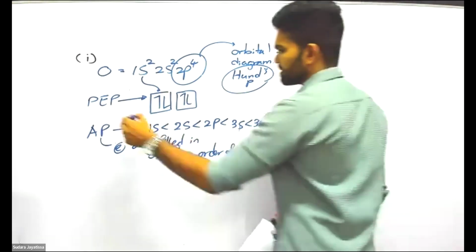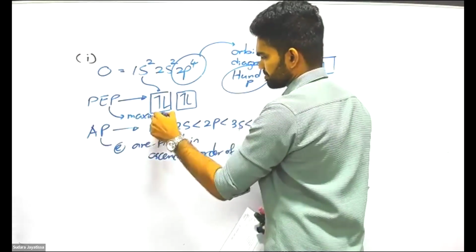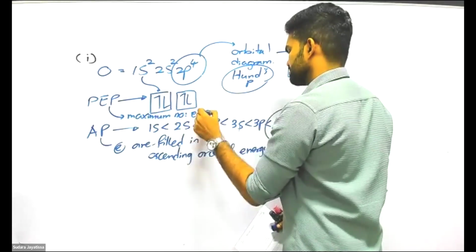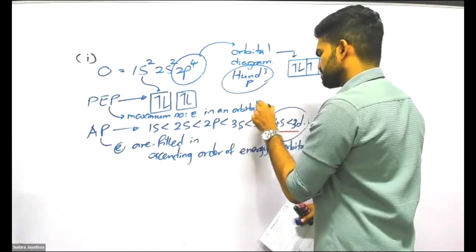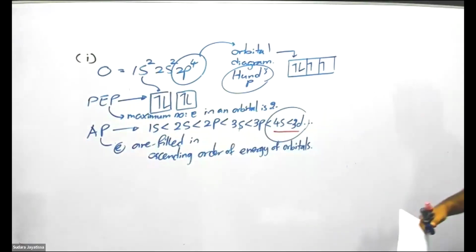Now, Pauli's exclusion principle is telling what? The maximum number of electrons in an orbital is 2. You can't fill more than 2 electrons. Pauli's exclusion principle. These theories are asked a lot.